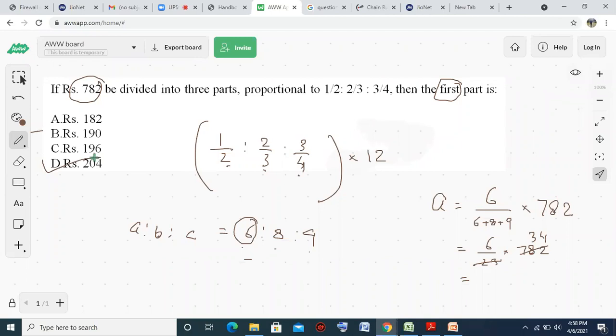So the main point here is this: if you have a fractional ratio, you have to simplify it by multiplying by the LCM of the denominators. This is the main step. The other part is the same as just division.